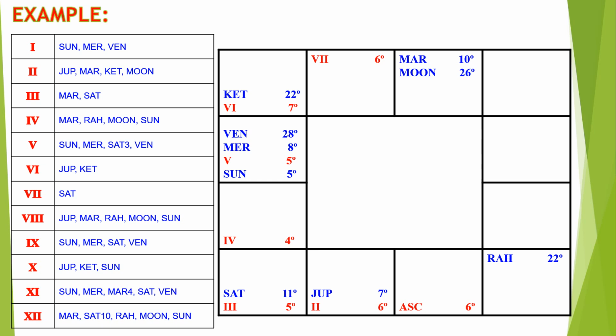So we have the predictions on the first 7 bhavas already. Some of you would have some doubts. What if there is only one planet in the combination of the Bhava and it is also less than 30%? What should we do now? Should we ignore it or should we consider it?